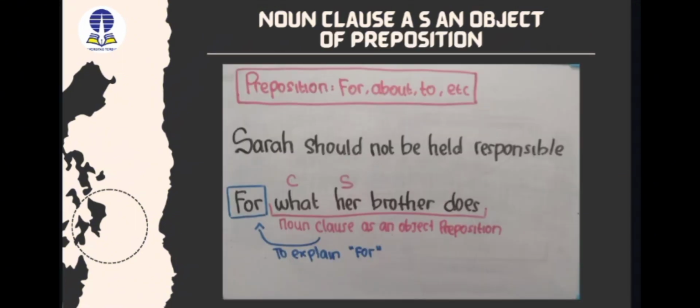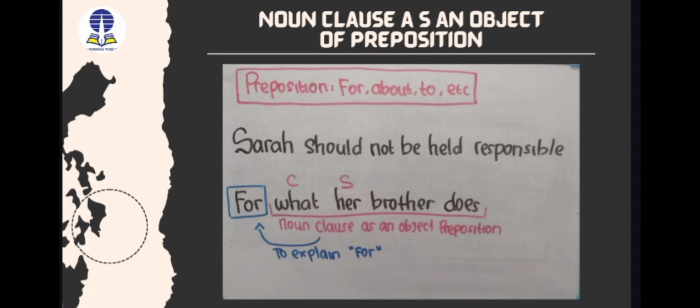The next is the noun clause as an object of a preposition. The kinds of prepositions are like for, about, to, etc. The function is that the preposition can take an object. Look at the example.